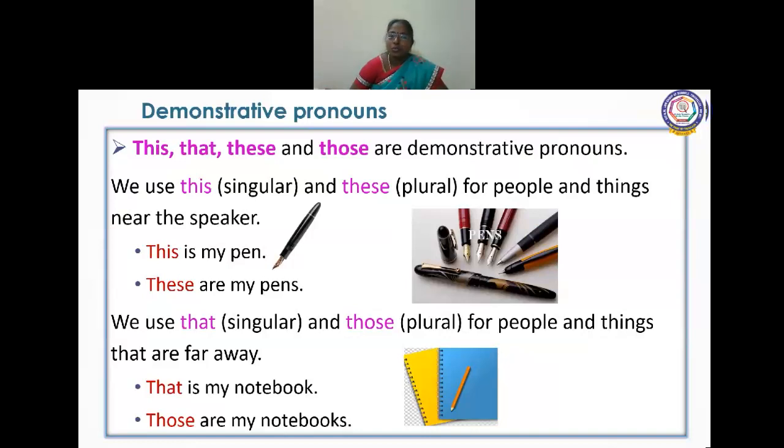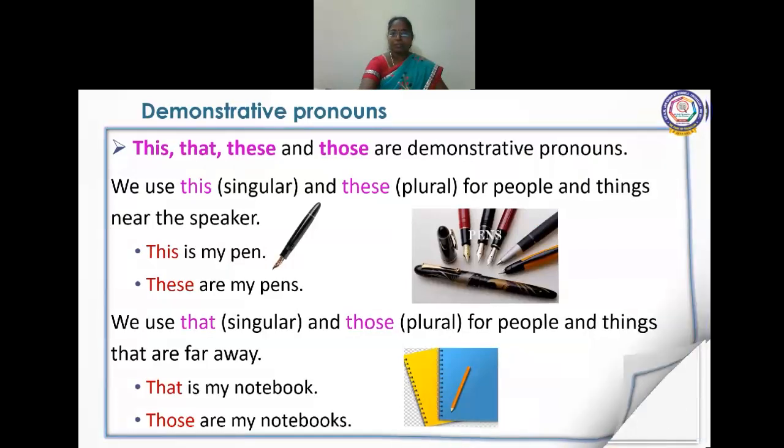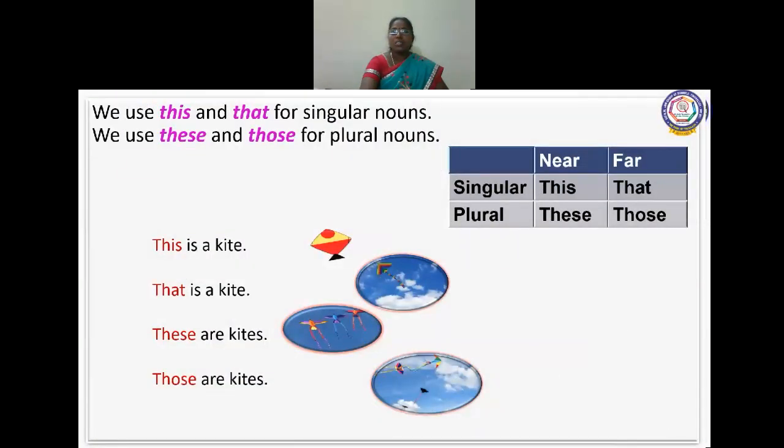Okay, that is my notebook. Which notebook? The notebook that is away from you. That is called that. And those are my notebooks. When you see all the notebooks which are away from you, you can say those are my notebooks. And we use this and that for singular, these and those for plural. Which is near to you, what will you say? This for singular, and for plural, these. And for things which are far away from you, you'll use the word that.